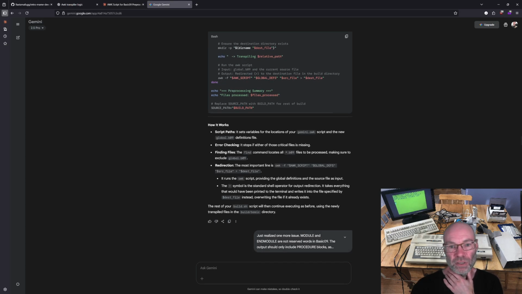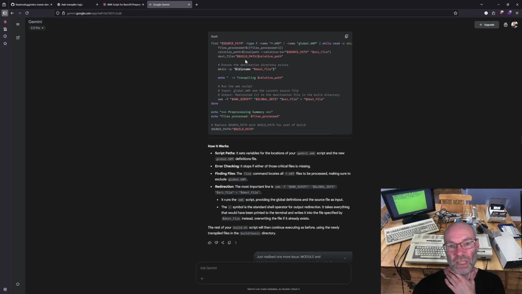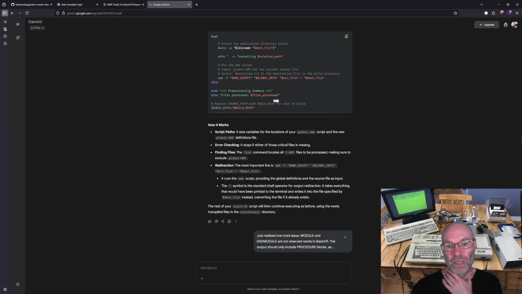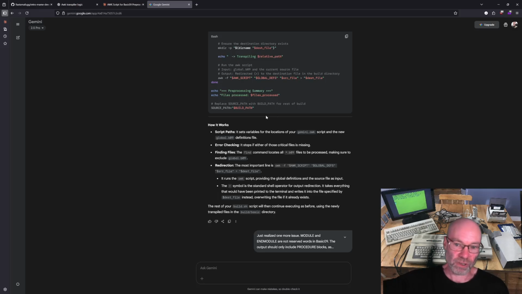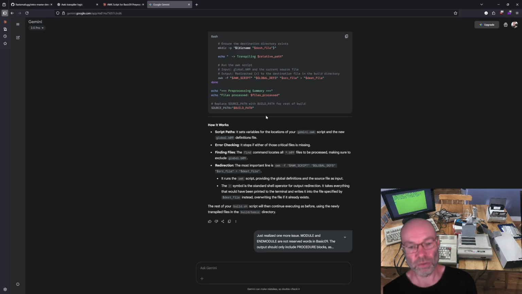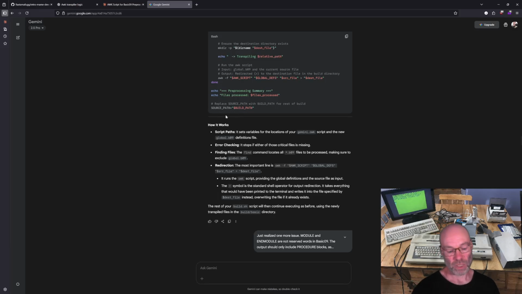It passes in the awk script, passes in the global defs, or the location of the global.b09 source file, and transpiles the results out to the destination file, and then it goes on. From here on out is basically the rest of the process that takes all the build file source and pushes it onto the disk file that I'm using in my CoCo emulator, that you've seen in previous weeks. And it gives me a little summary of what it does.